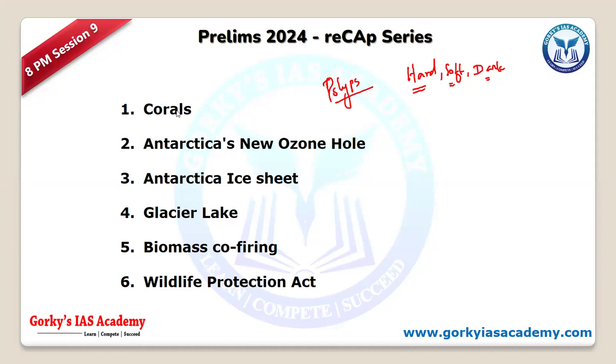So, what are the regions where corals are largely found? In the tropical region, and near the shore, not very far, because it needs a base. In tropical waters, you have large amounts of corals. So from the equator to the tropics, you have more corals. You have corals in the temperate region also.